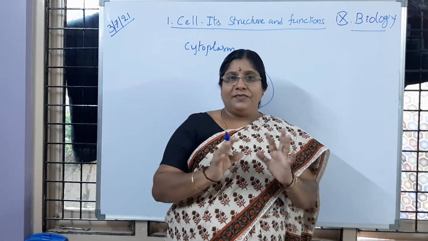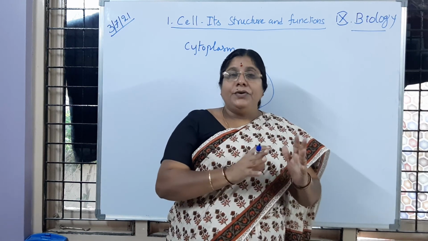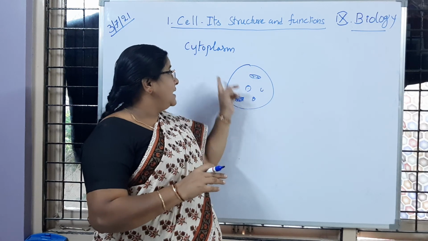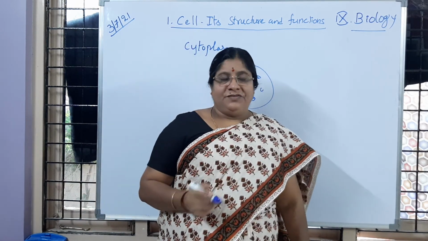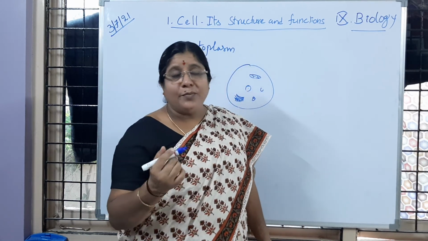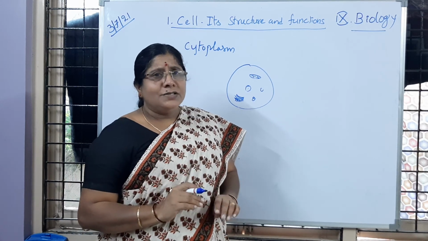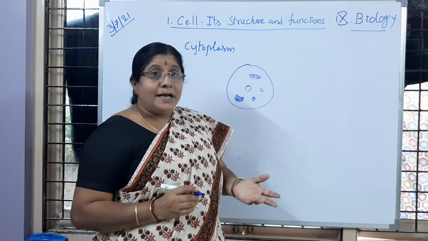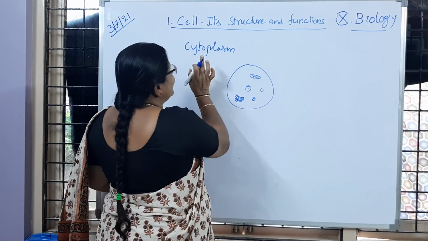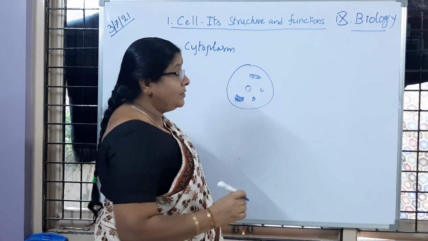Yesterday also we learned the differences between prokaryotic cells and eukaryotic cells. In eukaryotic cells, membrane bound cell organelles are present inside the cytoplasm, whereas in prokaryotes, very few cell organelles are present, and only a few ribosomes and genetic material are seen. Like that we learned. So here I mentioned cytoplasm and all cell organelles. Is it clear to you?